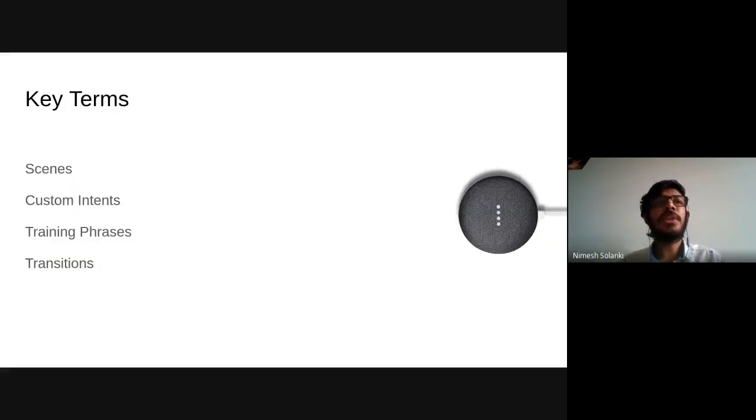So as I was speaking about these key terms, let's discuss them one by one. First of all is scene. You can think of a scene as a building block of a conversation. Let me give you one simple example. It will make things really clear for you. Let's say you are on a call with someone, initially an unknown person. The way the conversation goes is you first introduce yourself. That person introduces themselves, then the actual main conversation starts, and then the conclusion of the talk begins. So you see these are the different parts of the conversation. Over here, those parts are named scenes.